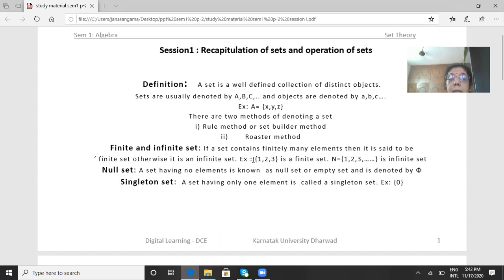See, I have given an example. The set containing three elements {1, 2, 3}. So it contains only three elements, a finite number of elements. Therefore, it is known as a finite set. So {1, 2, 3} is a finite set.